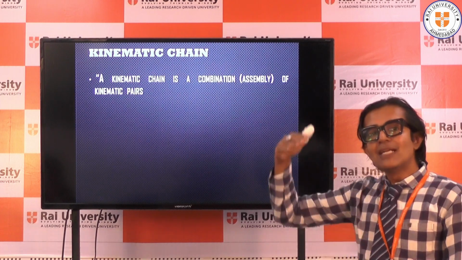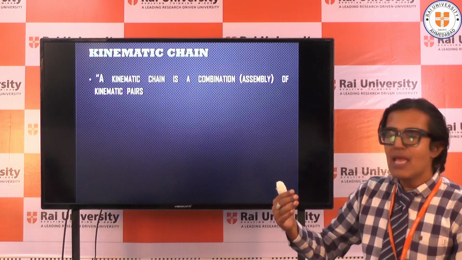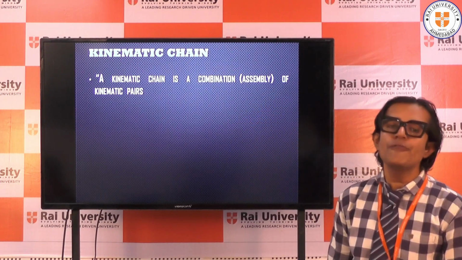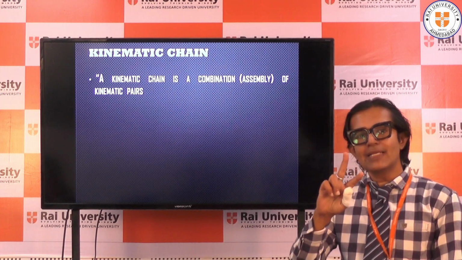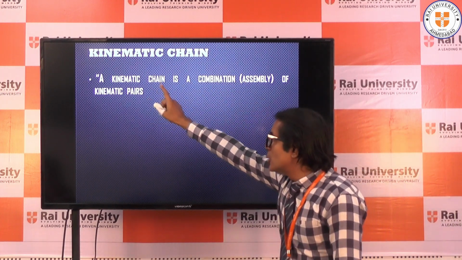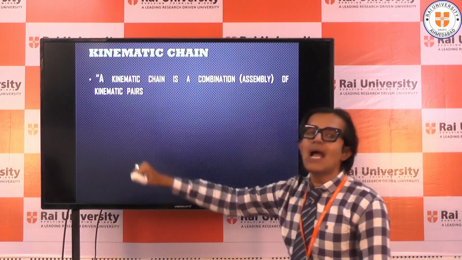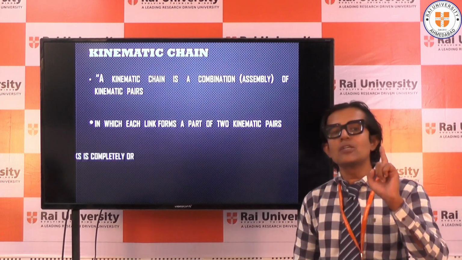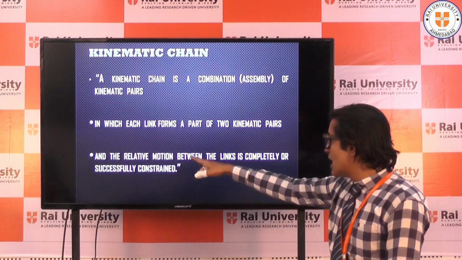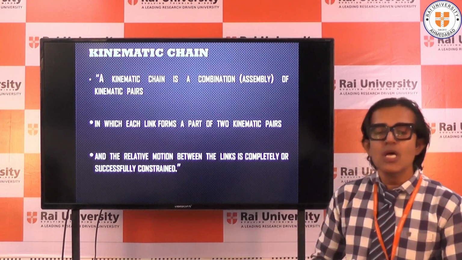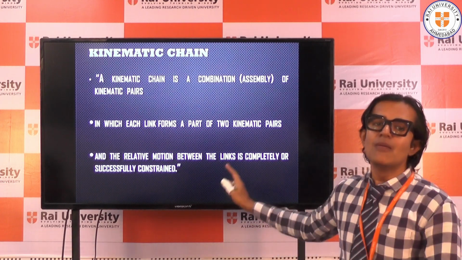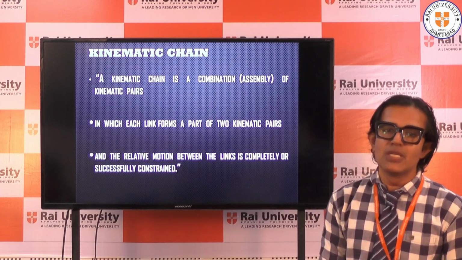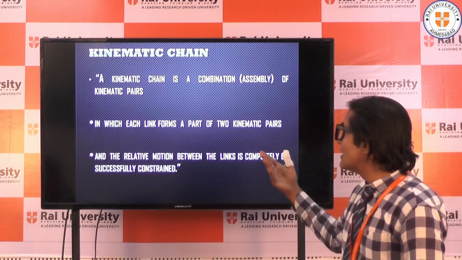Now, we started with link, the next term was pair, and now there is a chain. So a kinematic chain is nothing but a combination of pairs. When two links were connected, it formed a pair, and when two pairs are connected, it will form a kinematic chain. Each link will be a part of a kinematic pair, and there will be some relative motion, and more precisely, it should always be a completely constrained motion, otherwise it will not function like a kinematic chain. To give you more examples of this, let us move further.